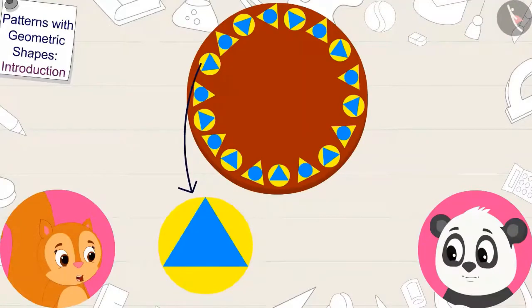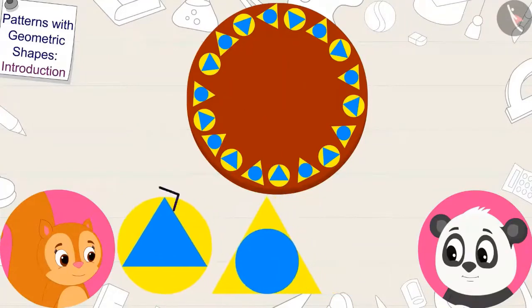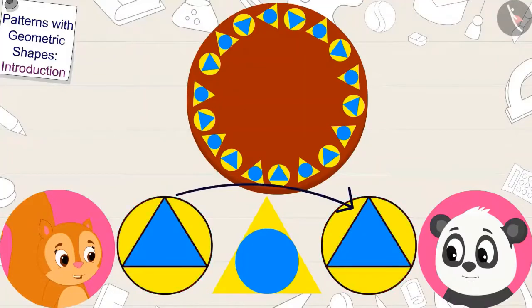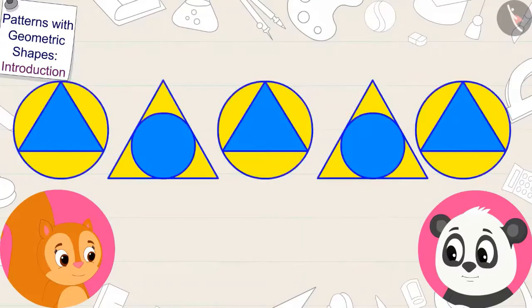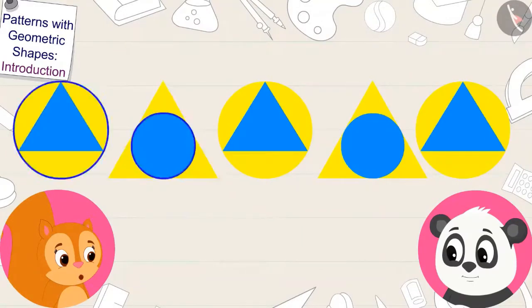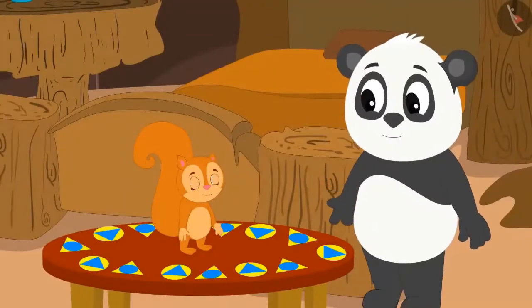Then, when uncle has made the next mark, the outside triangle has been drawn and inside is a circle. Then, in the third mark, uncle has repeated the first mark again. In this pattern, every time uncle used the rule to draw the inside shape outside the previous mark and the outside shape inside the next mark. Good. Now I understand, Golu said to Chanda.